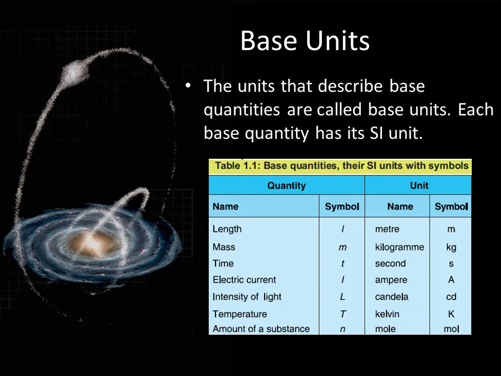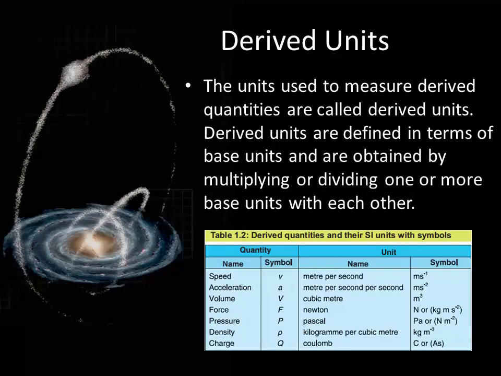Let's look at it. Length, its unit is meter, then mass, then time, electric current, its unit is ampere, intensity of light, that's candela, temperature, Kelvin, and amount of substance, that's mole. Those are the base quantities, and their units are called base units.